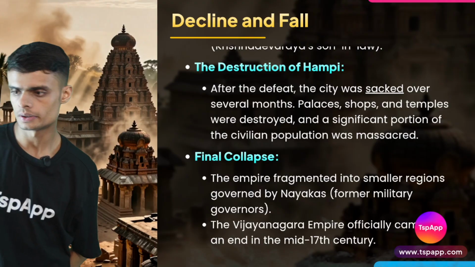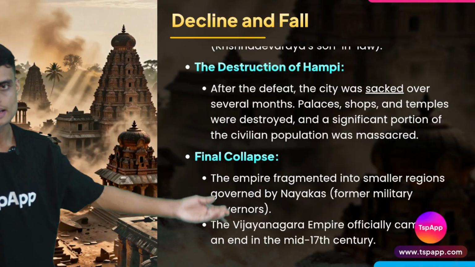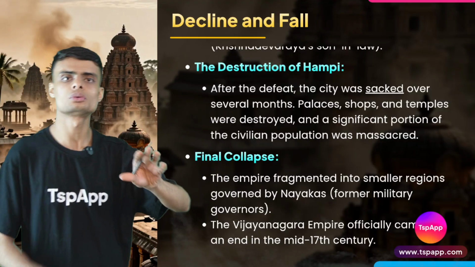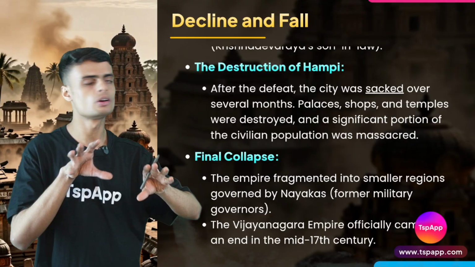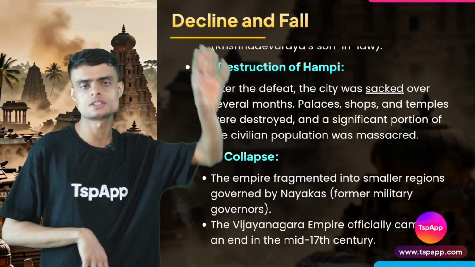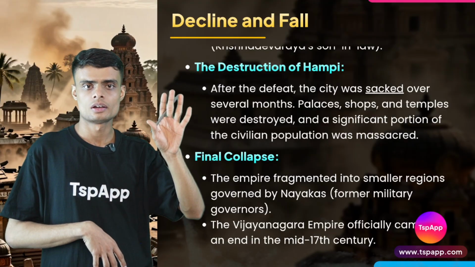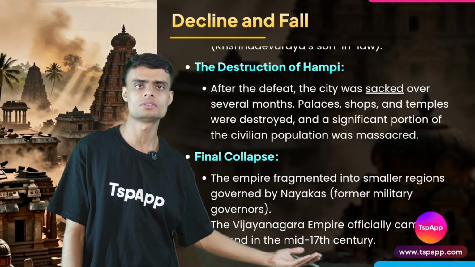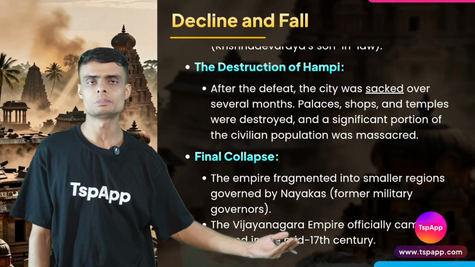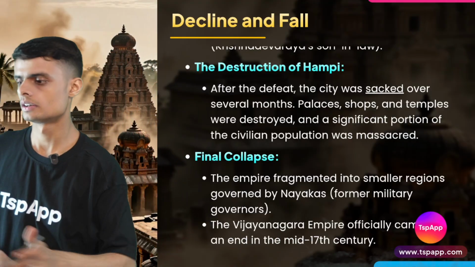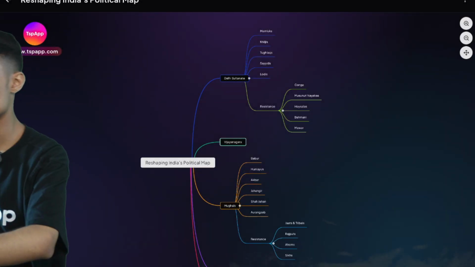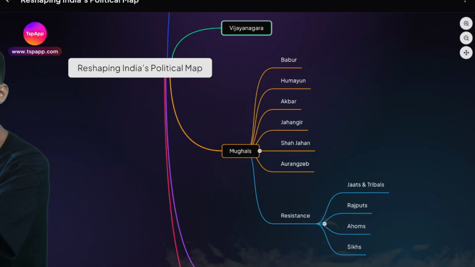The final collapse happened when, after this, the Nayaks, or the small rulers, started ruling small parts. There was nothing like a large Vijayanagar Empire anymore. Finally, at the end of the mid 17th century, the Vijayanagar Empire completely ended. So this is the story of the Vijayanagar Empire.